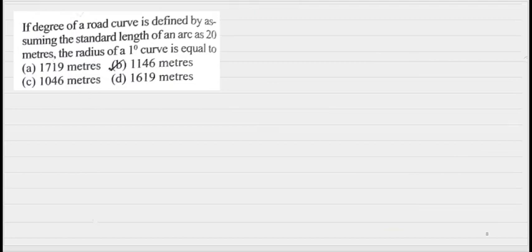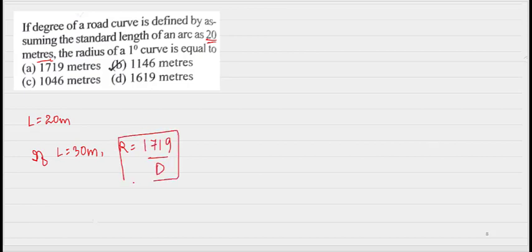Next one কি দিয়েছে, if the degree of a road curve is defined by assuming the standard length of an arc 20 meter দিছে, চোৱা arc length কিমান দিছে? 20 meter. That means length is given as 20 meter. If standard case to আমি জানো কি, if যদি length 30 meter হয় তেতিয়া radius কিমান দিয়ে? 1719 upon d. This is when the length of the curve, or the unit chord, is taken as 30 meter, but our case কিমান দিছে? 20 meter.